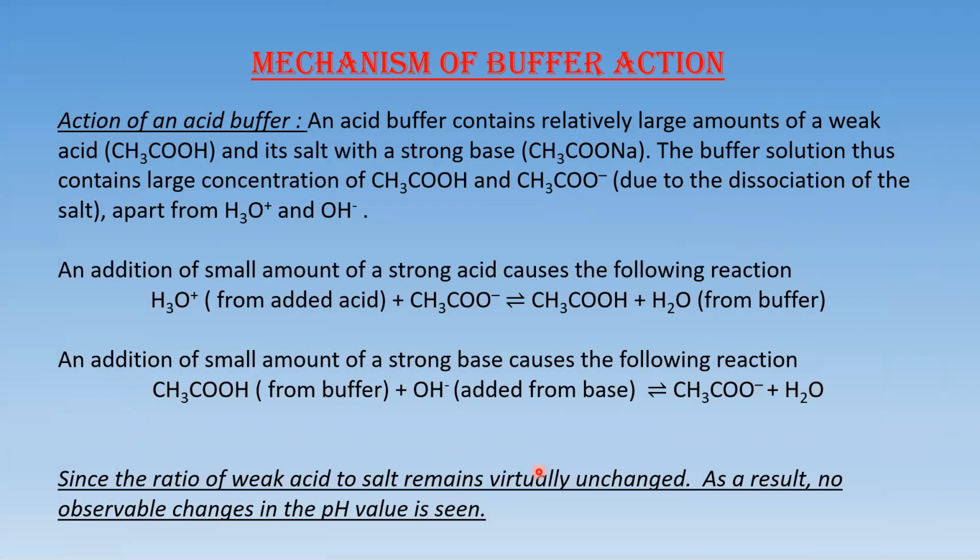Mechanism of buffer action. An acid buffer contains relatively large amounts of a weak acid and its salt with a strong base. The buffer solution thus contains a large concentration of acetic acid and acetate ion, apart from hydronium ion and hydroxide ion. An addition of a small amount of a strong acid causes the following reactions. Since the ratio of weak acid to salt remains virtually unchanged, no observable change in the pH value is seen.